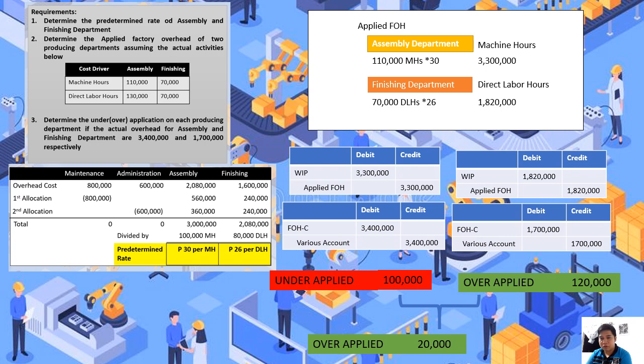So for the next video, we will try to discuss the 3 different methods on how to allocate service cost from the service department to the producing department. So after this video, please proceed on that. Thank you.